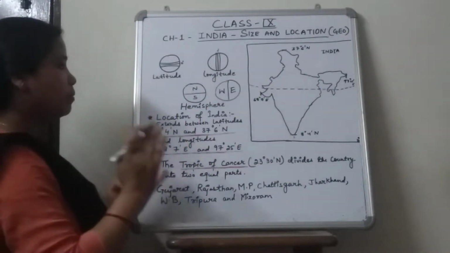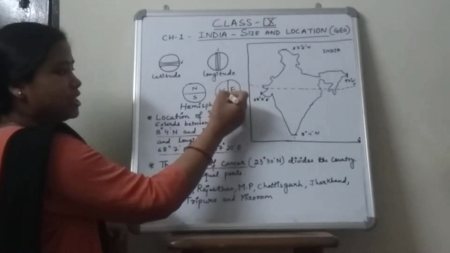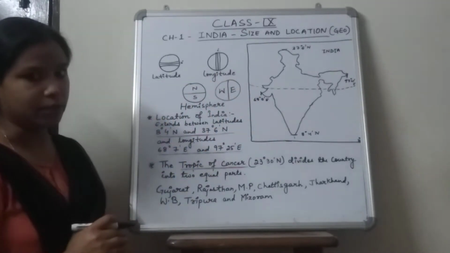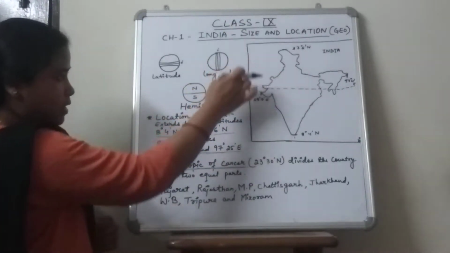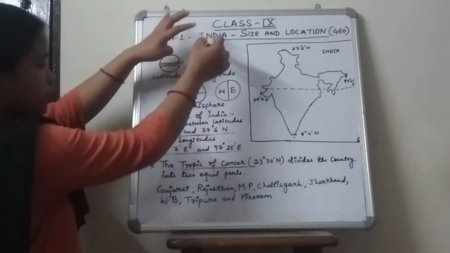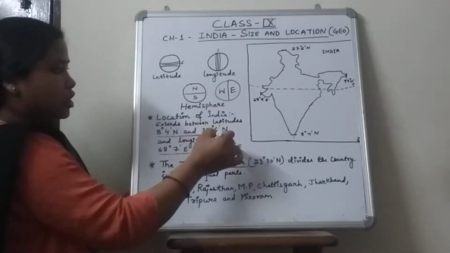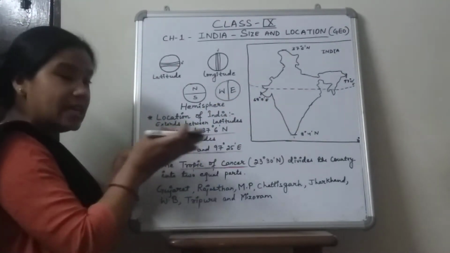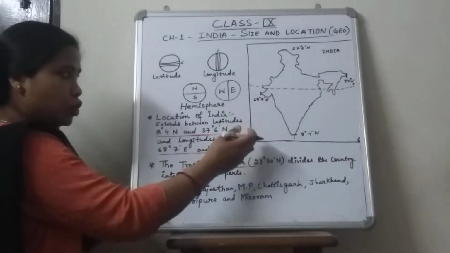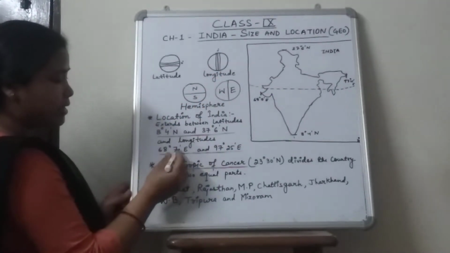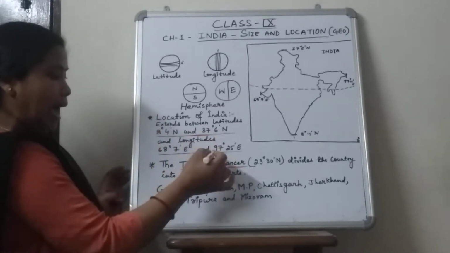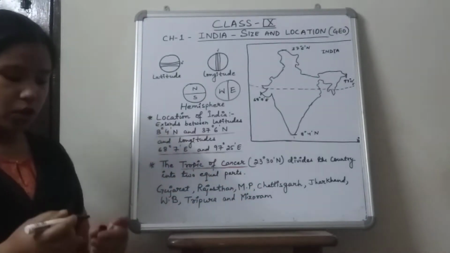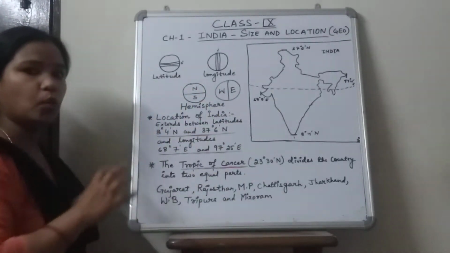If we talk about the western and the eastern hemisphere, our India lies totally in the eastern hemisphere. And just imagine here it will be the GMT. So from GMT, 68 degree will be the nearest longitude. That is why we have written 68 degree 7 minutes first and 97 degree 25 minutes east later. I think you must have understood this concept of the location of India.